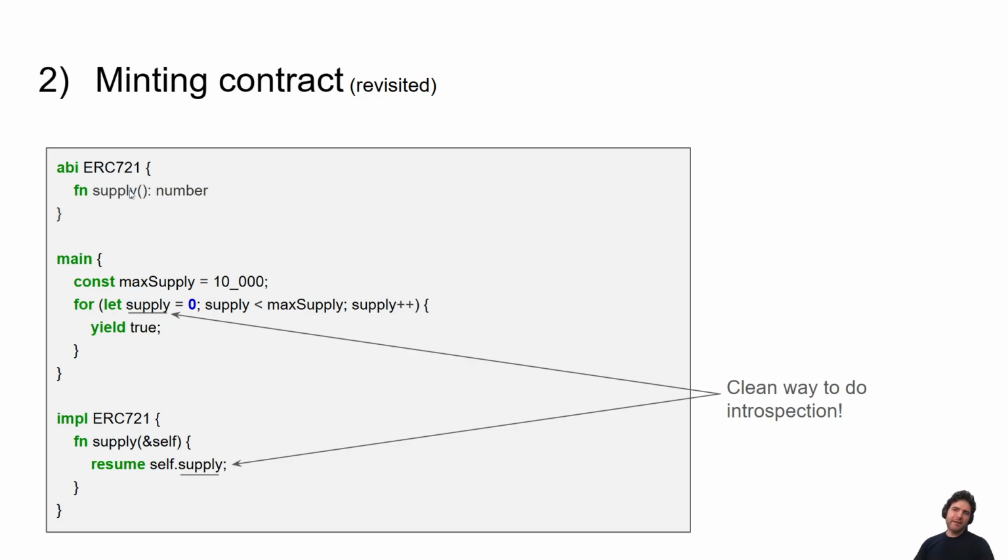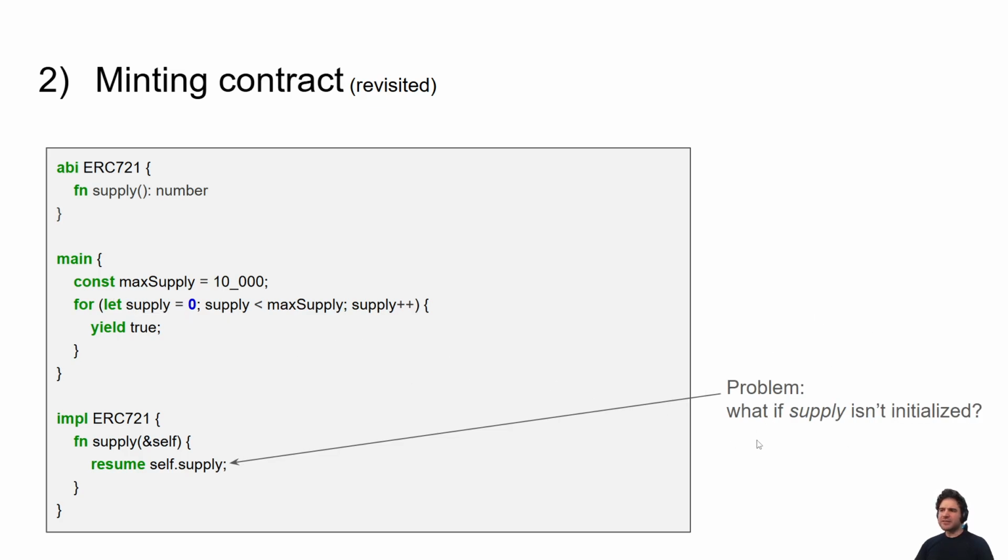Now we can have a supply function that gives you the supply of your NFT, which just returns the supply variable, right? So this gives us a very clean way to do introspection about the state of local variables in our function. And we're wondering, what happens if supply isn't initialized? How can you just reference this variable in a separate place?